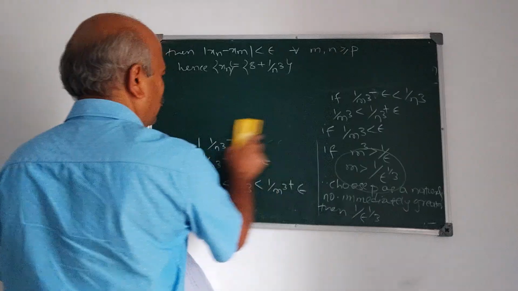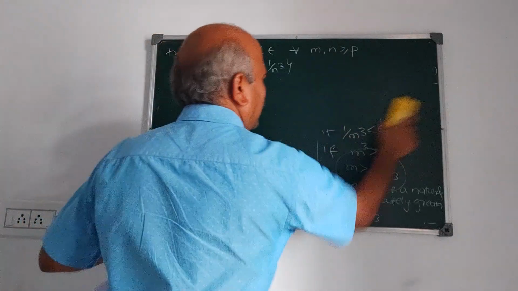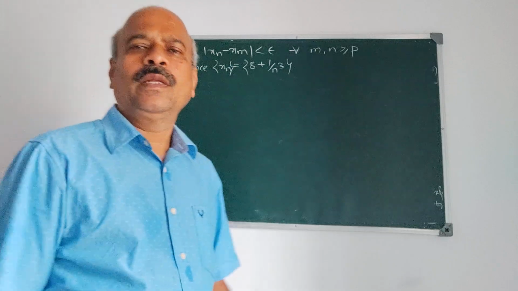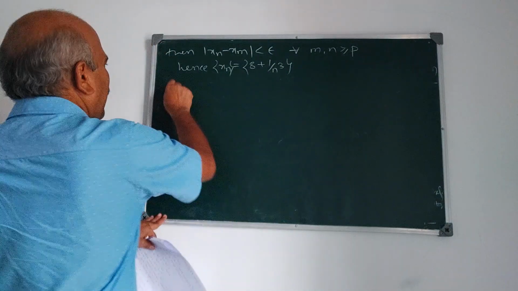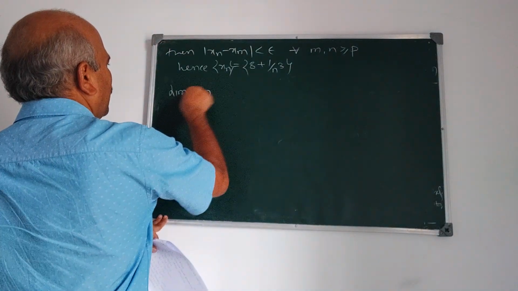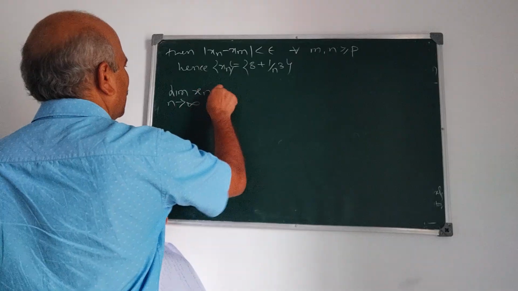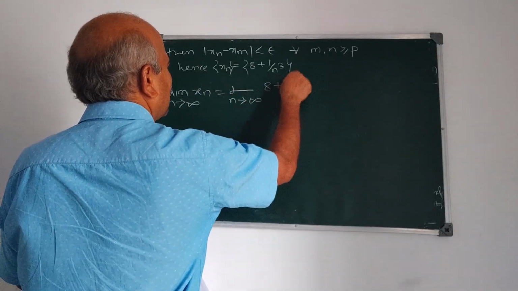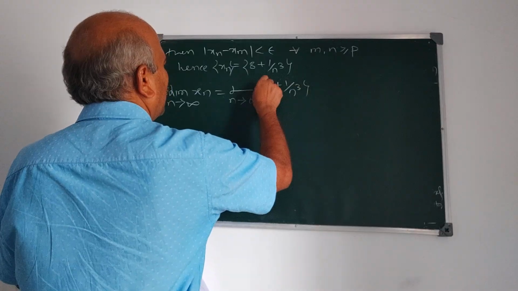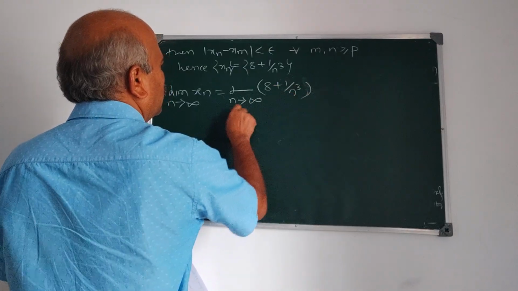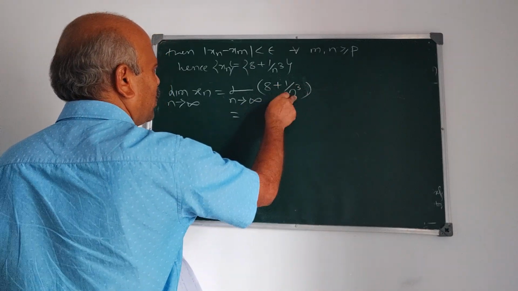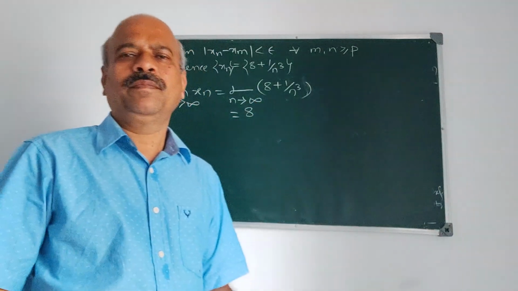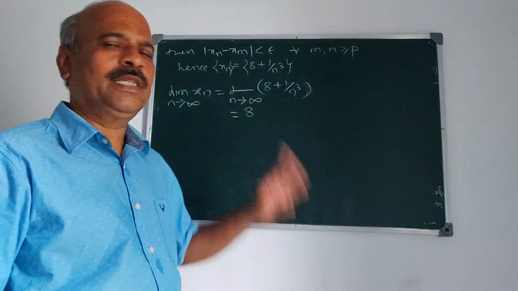And we know that every Cauchy sequence is convergent. Therefore, the sequence xn converges. This sequence converges. And we find out the limit. Limit of xn as n tends to infinity is limit as n tends to infinity of 8 plus 1 upon n cube. And you know that as n tends to infinity, 1 upon n becomes 0. Therefore, the limit of the sequence is 8. Limit of the sequence is 8.